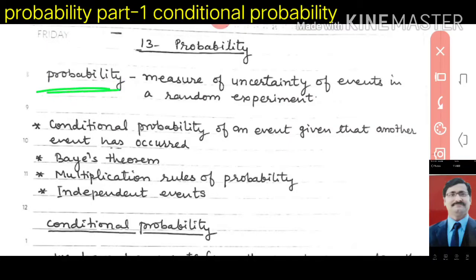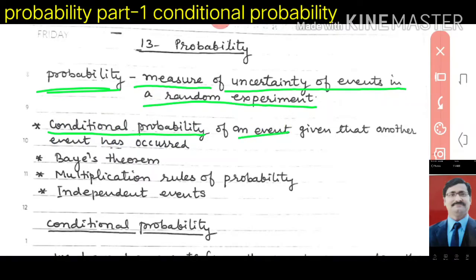Probability means the measure of uncertainty of events in a random experiment. A random experiment is given to you, and there we will measure the uncertainty, that is the probability. Look here, in this topic what we will do: the conditional probability of an event given that the other event has occurred.